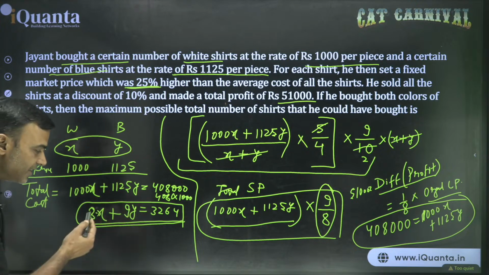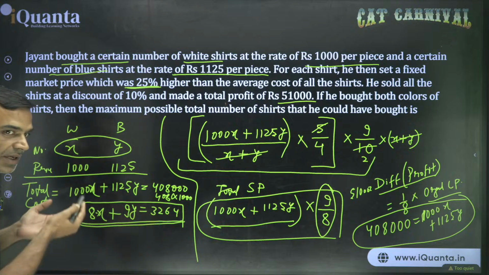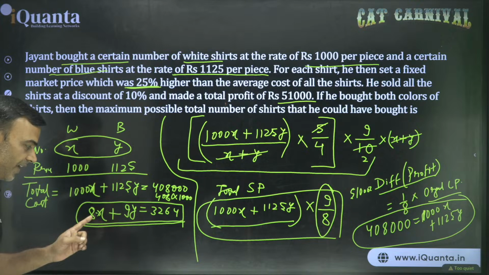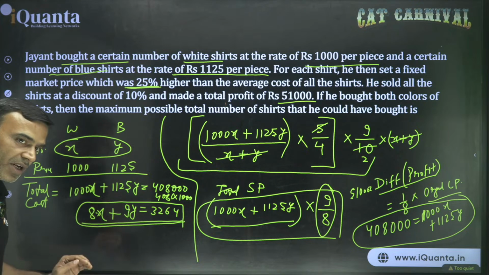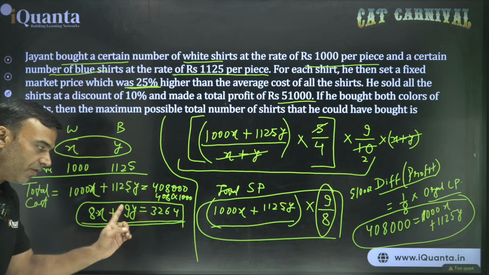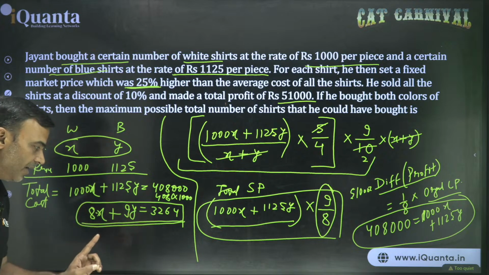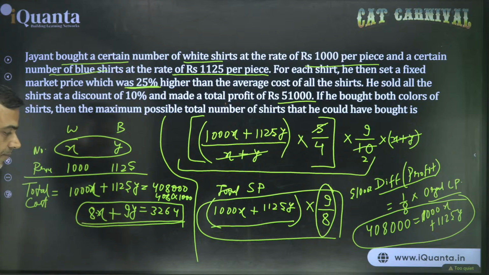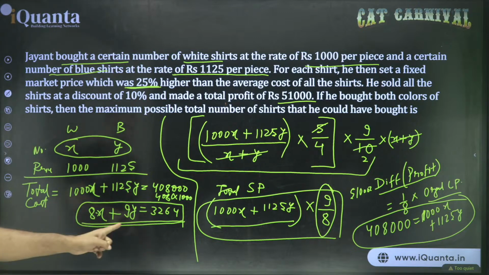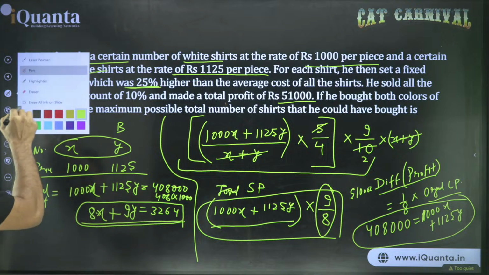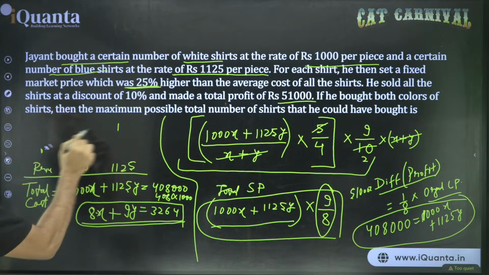Anyway, this is a sum. Sum is constant. So if one of them increases, the other one has to decrease. What we have to remember is the values of x will be in arithmetic progression with common difference of coefficient of y, that is 9. Values of y here will be in an AP with a common difference of coefficient of x, and that is 8. What does that mean? Let's see. Can you find one value? Can we find one value? In fact, what I'll do is, now this is done. I hope you have noted it down. So I'm going to remove this and I'm going to use this space.